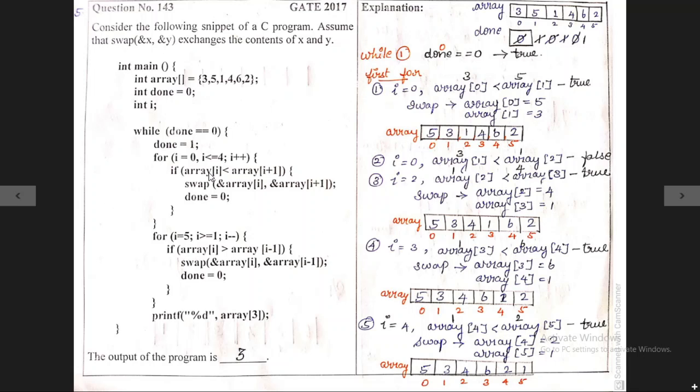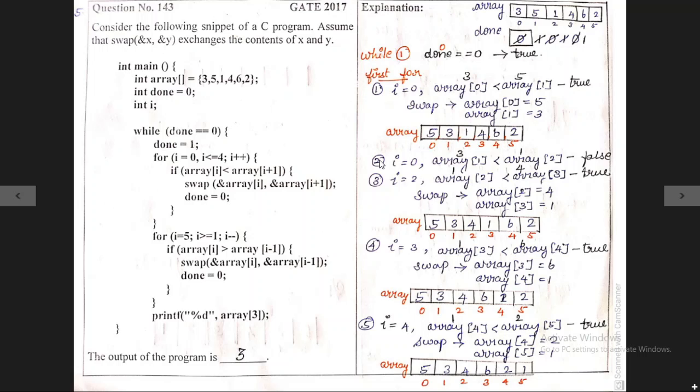Inside the for loop, we have again an if condition. Inside the if condition, array of I is less than array of I plus 1. That is, array of 0 is less than array of 1. Array of 0 holds the value 3 and array of 1 holds the value 5. 3 is less than 5, the condition is true. So we need to swap the values. After swapping, 3 gets stored in position 1 and 5 gets stored in position 0. So now the array is changed like this. Now the 5 is coming to the 0th position and 3 is moved to the first position. The remaining positions remain the same.